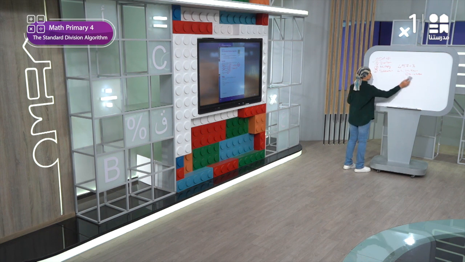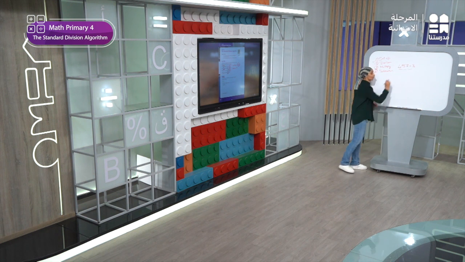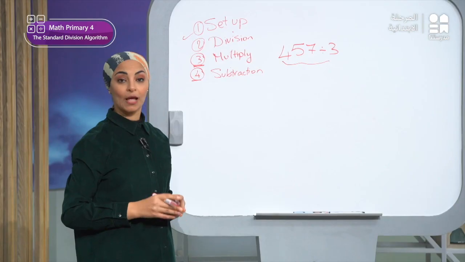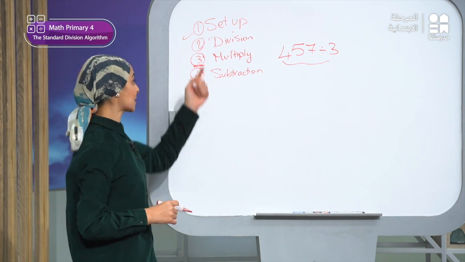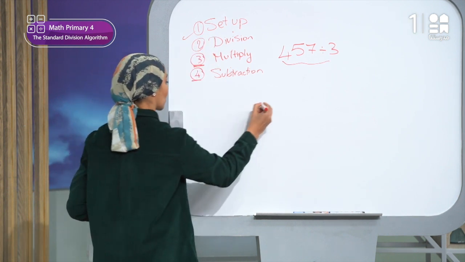Let's solve the same problem, but now this time I will use the standard strategy. I want to divide 457 divided by 3. The first thing I will do is set up the problem, right? Let's write the problem together.